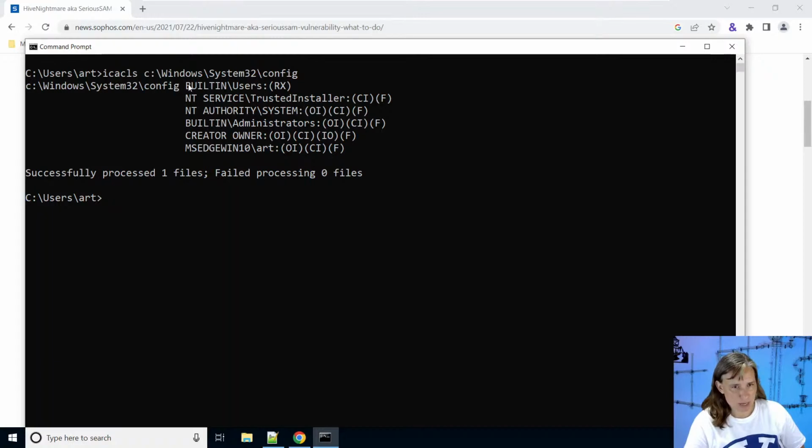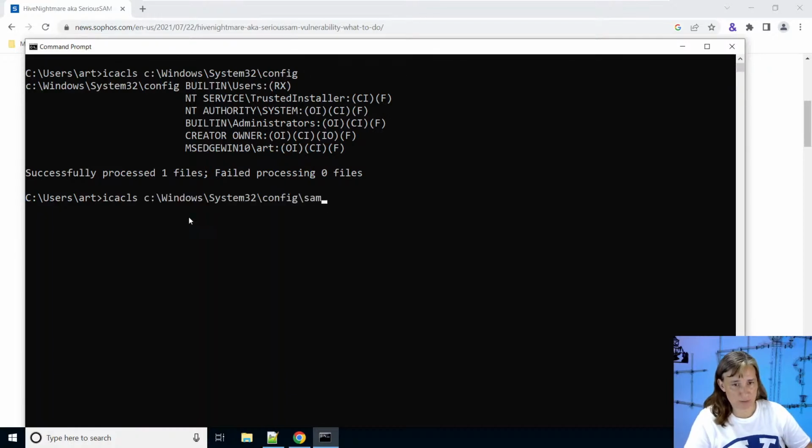The problem lies here: built-in users, the group of built-in users, so the users that have access to this computer, have read and execute access. So presumably even myself, the art user, without being in an administrative command prompt, without using my administrative access, I presumably could read anything in this config folder.